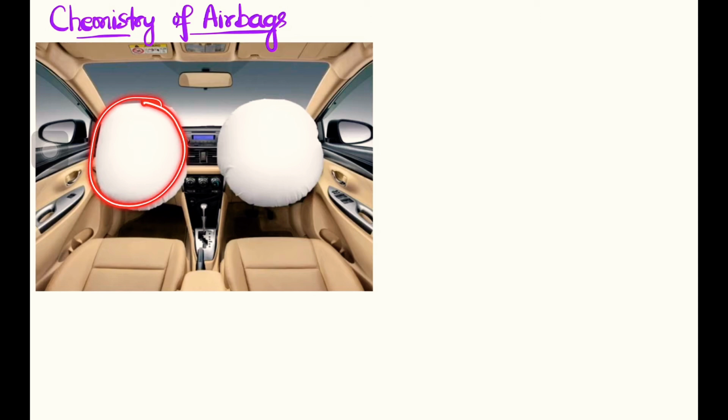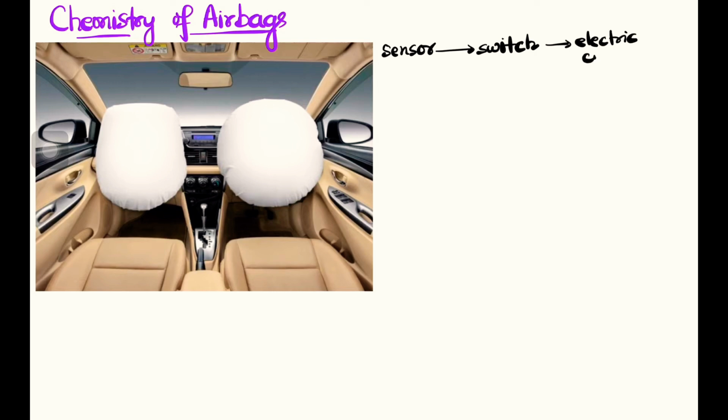Whenever a car is involved in a crash, there will be a decrease in speed, and there is a sensor inside the car that will detect the rapid decrease in speed. Then the sensor will flip a switch that will complete an electric circuit. That electric circuit will send electric signals to a gas generator.